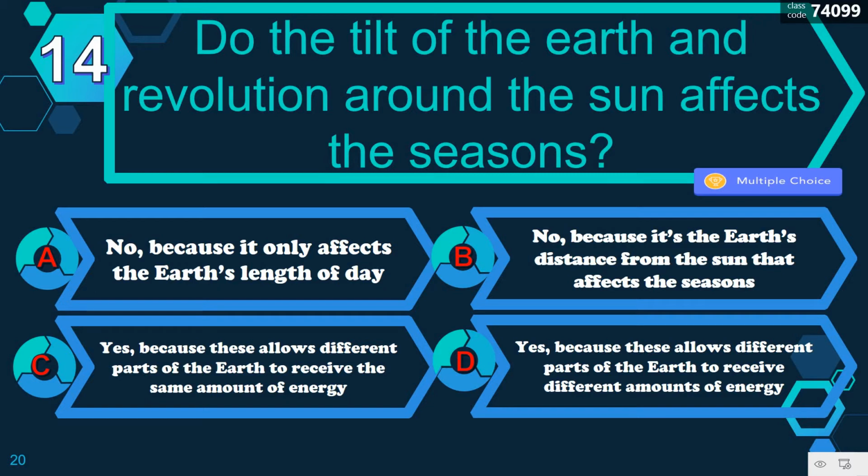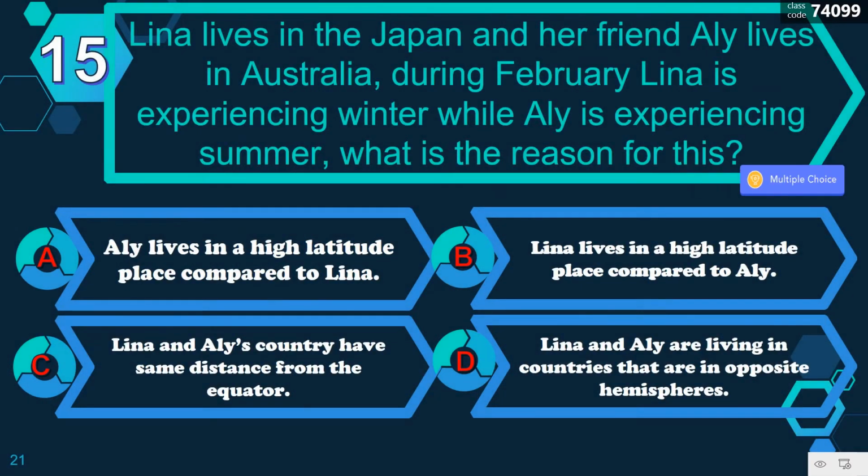Or C. Yes, because this allows different parts of the earth to receive the same amount of energy. Or D. Yes, because this allows different parts of the Earth to receive different amounts of energy. And you are correct. Letter D. Yes, because this allows different parts of the Earth to receive different amounts of energy. Let's have the last question for this capsule review.